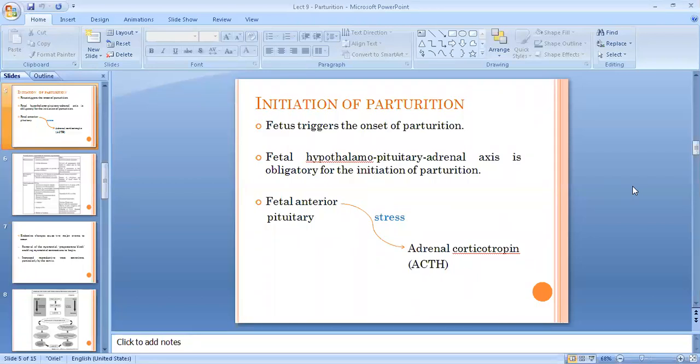For example, if there is some fetal deformity or some congenital defect in either the hypothalamus or pituitary or adrenal gland, the process of initiation of parturition won't be there, or it won't be that efficient, which may lead to dystocia or other complications of parturition.